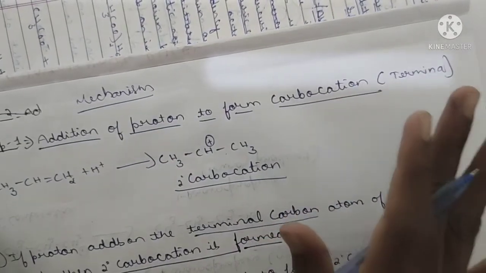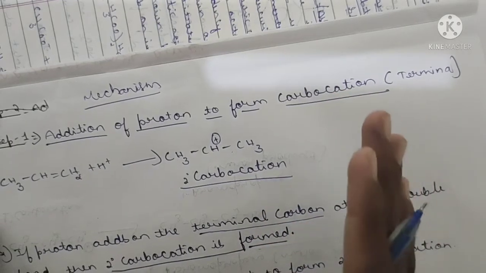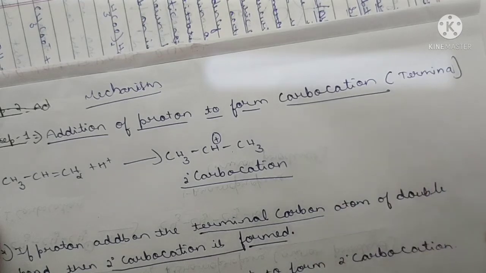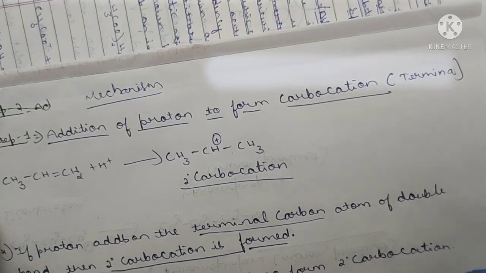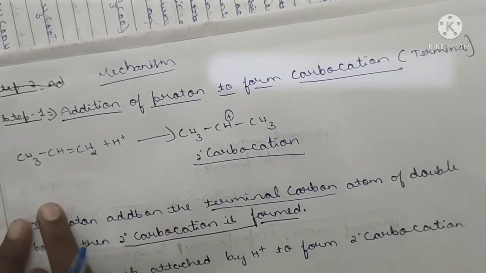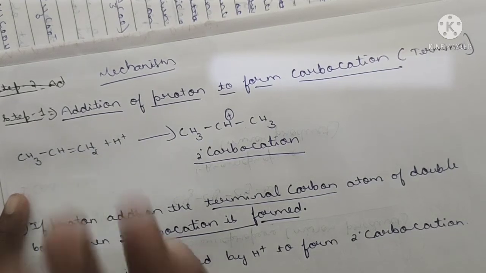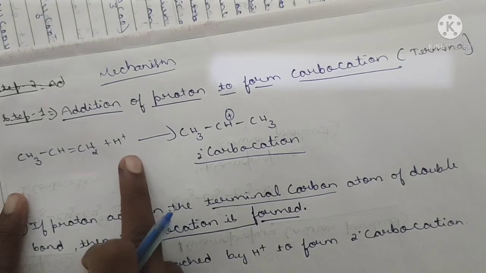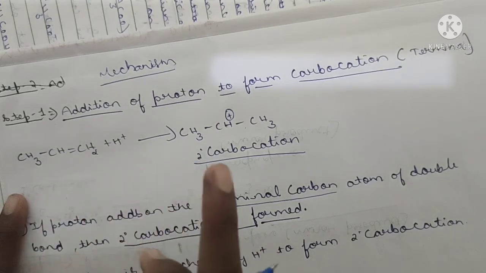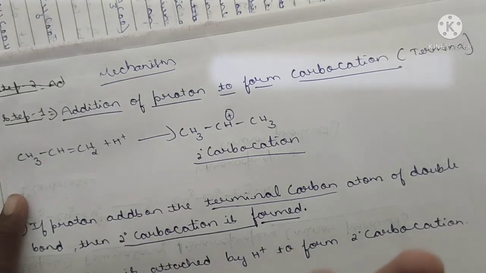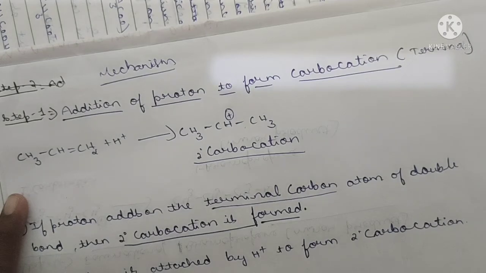That is a terminal, meaning we are adding the proton at the terminal group on the propene. You know that terminal means end point. Just addition of the H plus on the end of this propene, the end carbon. As you are observing, this product is a propene. Got it? Propene: 3 carbons, 1 double bond. This H plus goes and attaches to that carbon present in the terminal position. Here see, after the double bond, this CH2 is present in the terminal position.